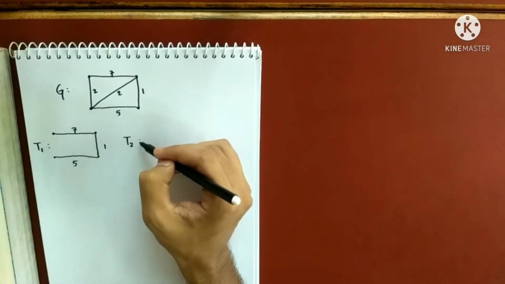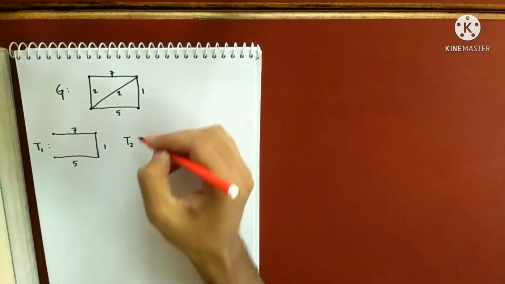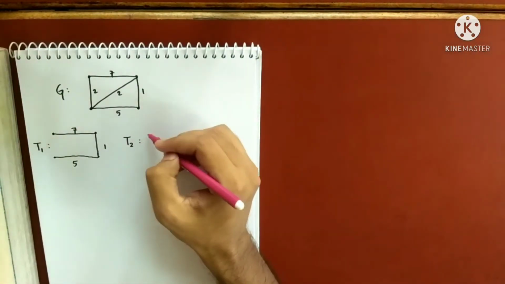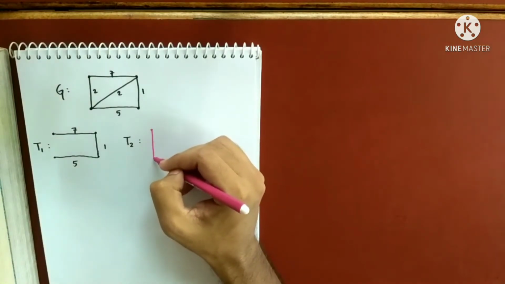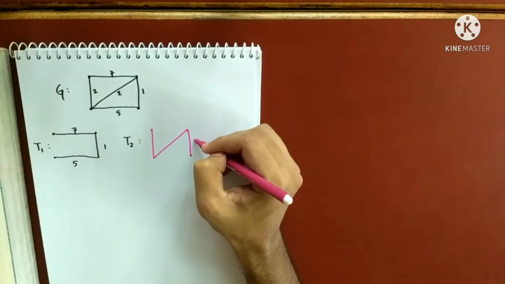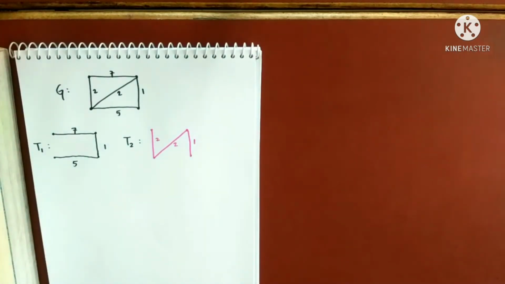Let's draw another spanning tree T2. Hold on, this is not working. This. So this is another spanning tree.